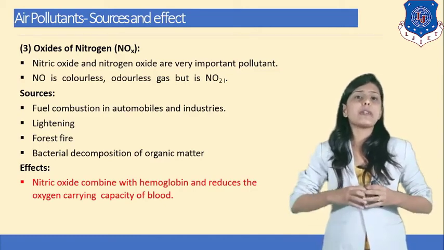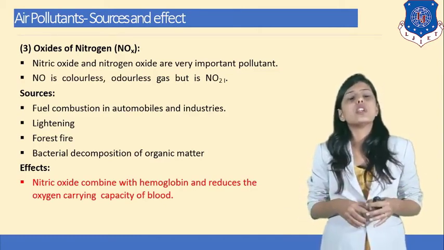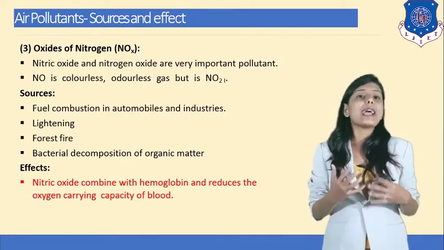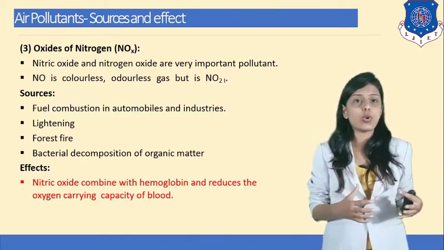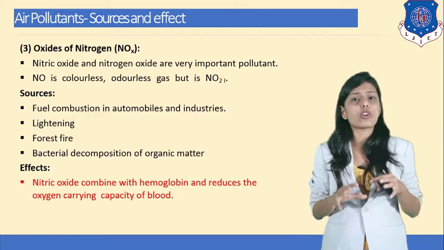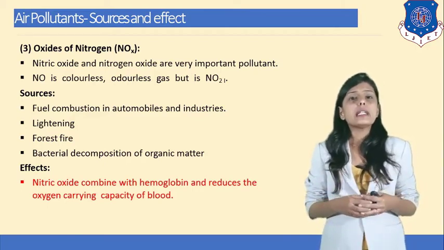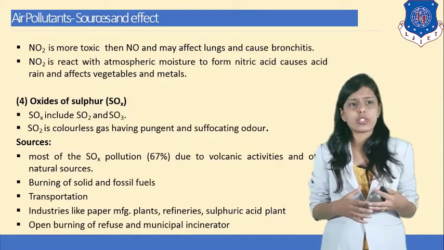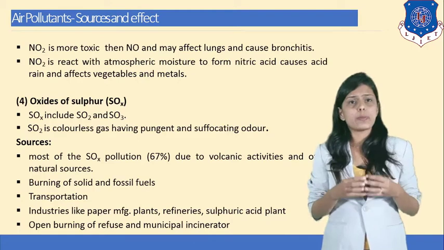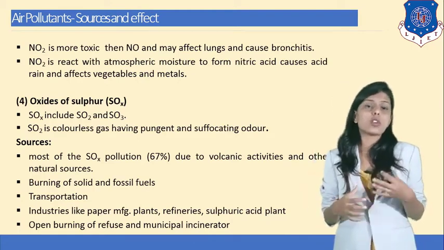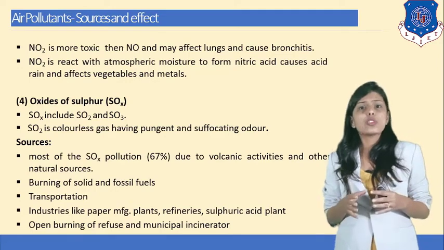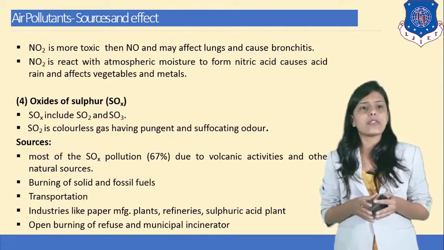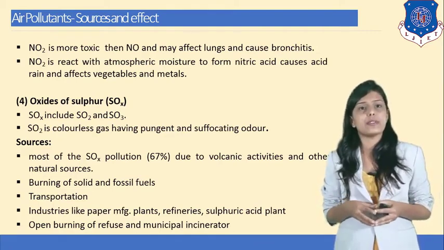Now, what is the effect of nitrogen oxide on human beings? Again, as carbon monoxide was reacting with hemoglobin, similarly nitrogen oxide is also reacting with hemoglobin and reducing the amount of oxygen in the body, right? So it affects us very badly. NO2 is more toxic than nitrogen oxide and may affect the lungs and cause bronchitis. So mostly air pollutants cause respiratory diseases. NO2 reacts with atmospheric moisture to form nitric acid, which causes acid rain and affects vegetables and metals.